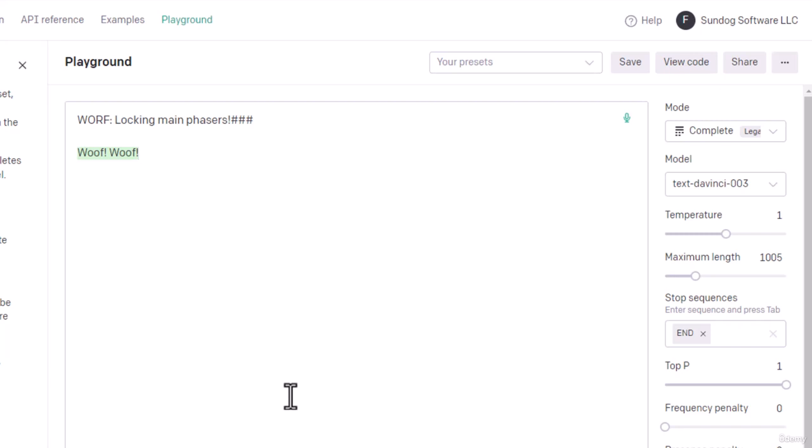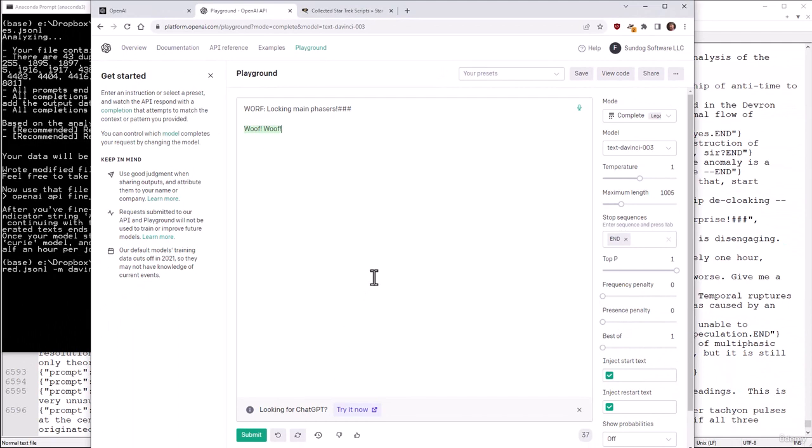So you can see the fine-tuning actually worked. We've trained it how Data from Star Trek actually talks and responds to different situations, even to different people. So we've kind of made our own Data here, our own real AI of a fictitious AI, with $30 and a couple of hours of time. What a time to be alive. You know, that's kind of cool. So that's fine-tuning in action and a fun application of it.